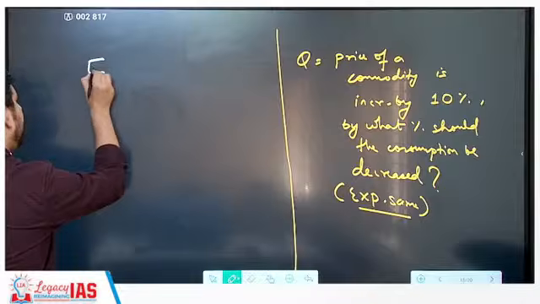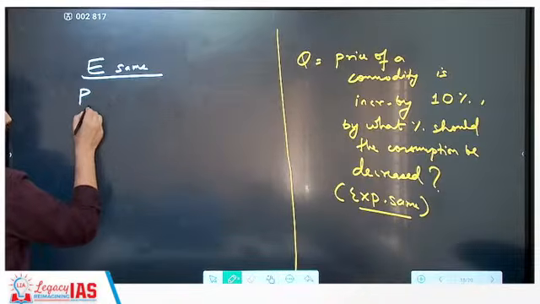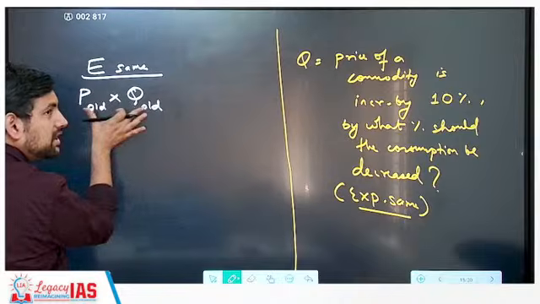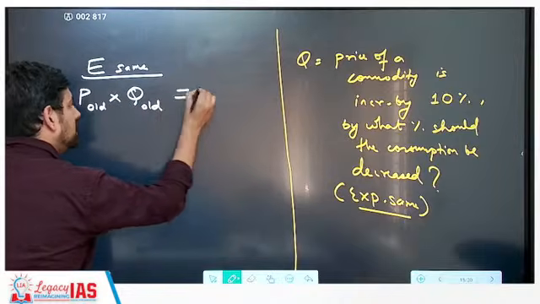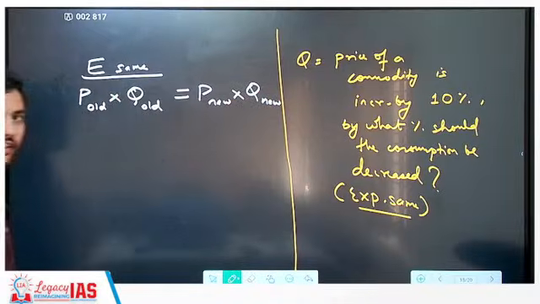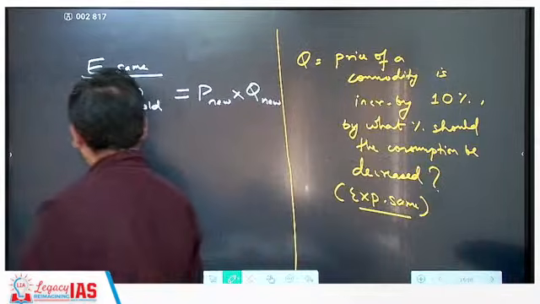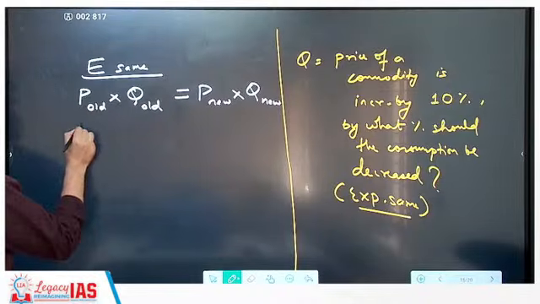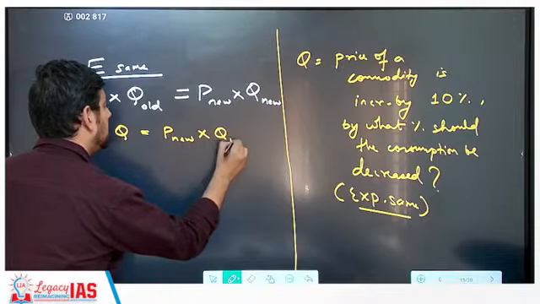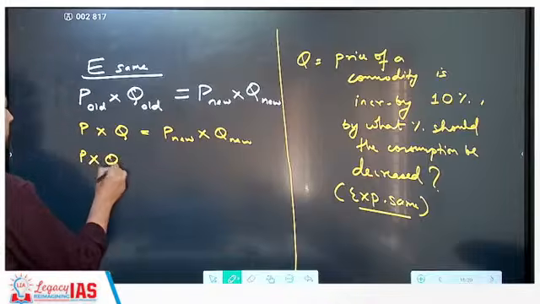Now, you understand that expenditure remains same. That means whatever is the price old into quantity old, this is expenditure, correct? Multiplication of these two is equal to whatever is the new price into new quantity. This you understand? This you can always equate. Now here very clearly let's call old price and old quantity as P and Q only. So then I am trying to find price new into quantity new.